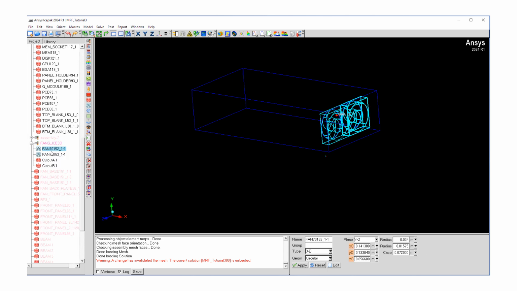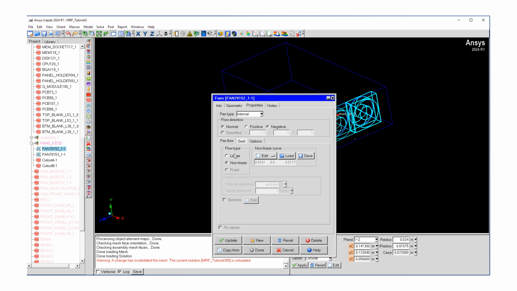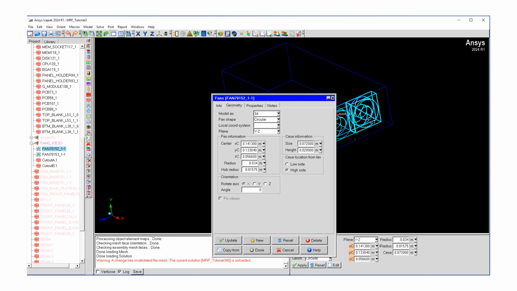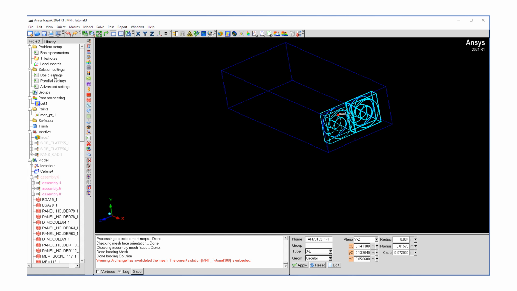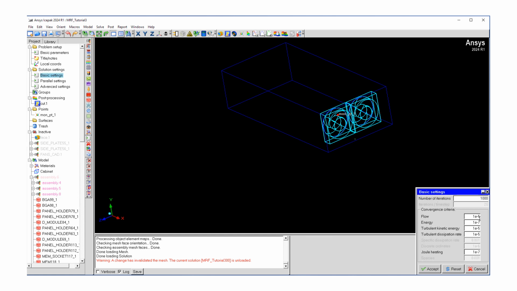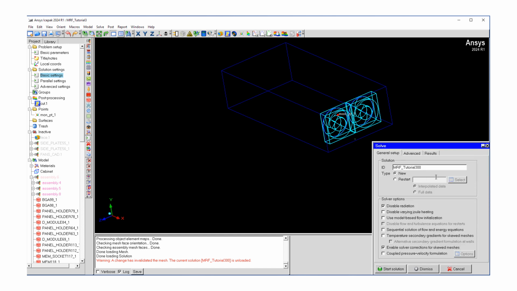If we expand on it, what we essentially have is a simplified version of the fans, with their power curve, fan curve, and with similar dimensions. So now we have activated this and inactivated the MRF model. All we have to change is maybe just change the convergence criteria for flow to 4 orders of magnitude. That's it. We can now submit the run.